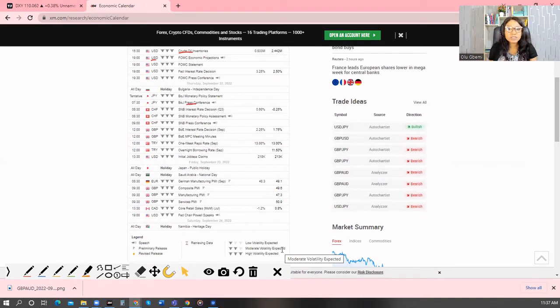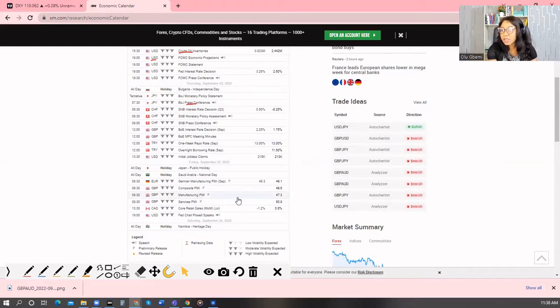The interest rate has not been increased for a long time. It's been minus 10 basis points, and that's what it has been since then. So let's see whether we are going to see an increase this time around, even if it's just 10 basis points. That's going to make some huge impact on yen, okay? So let's pay attention to it.